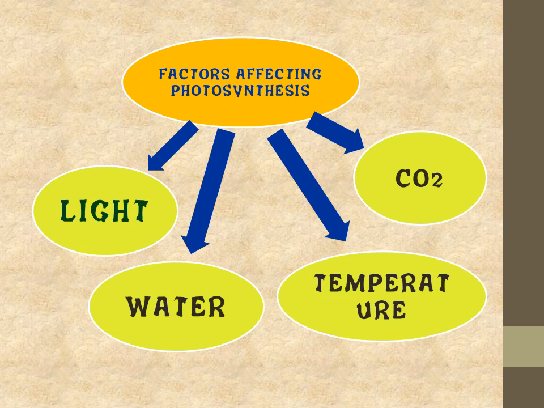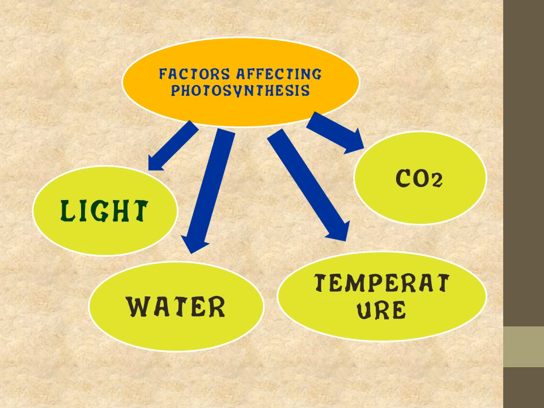In case of light, in red and blue light the photosynthesis rate is maximum, and in green light it is least. Or we can say that photosynthesis will not occur in green light. Then water also: there should not be water logging, and there should not be lack of water. So it should be in optimum amount.